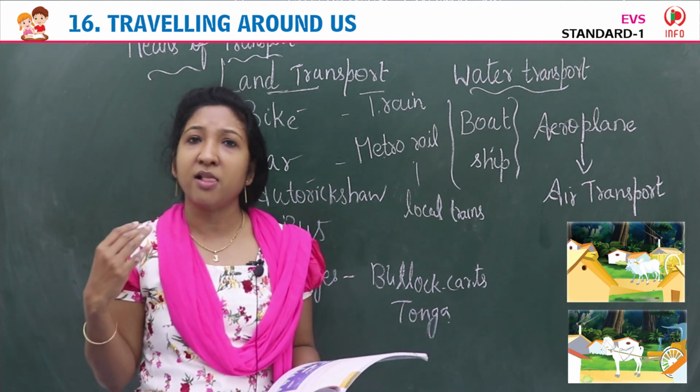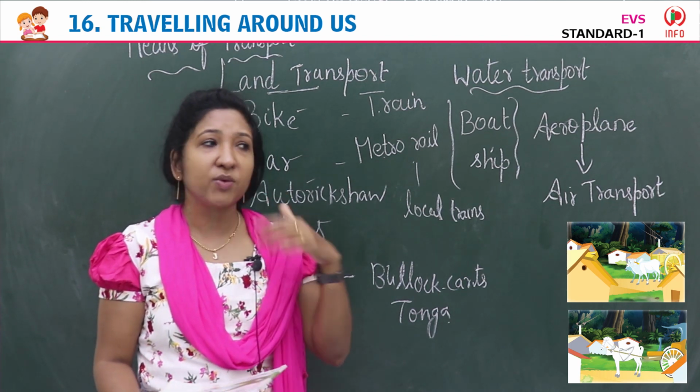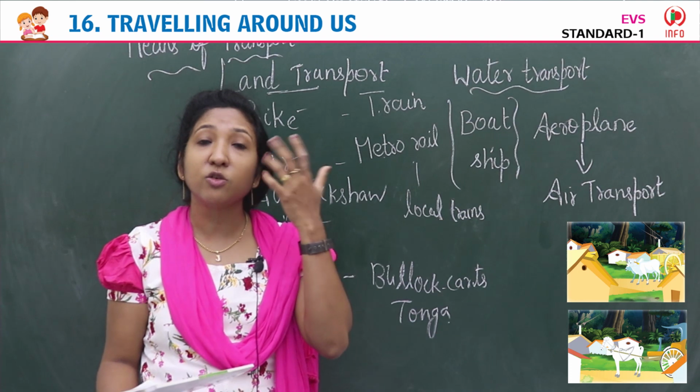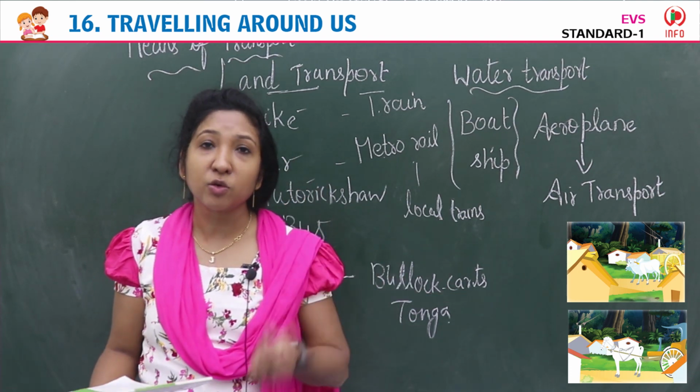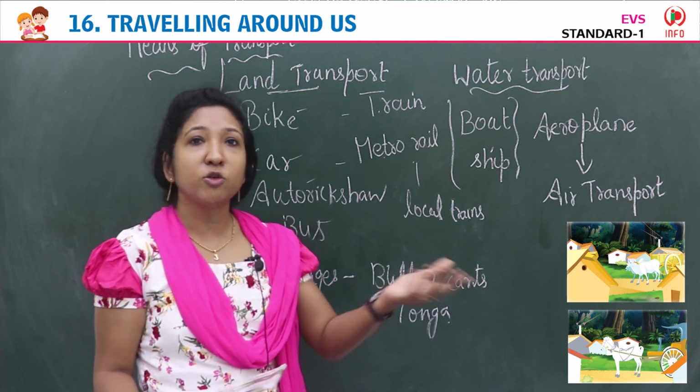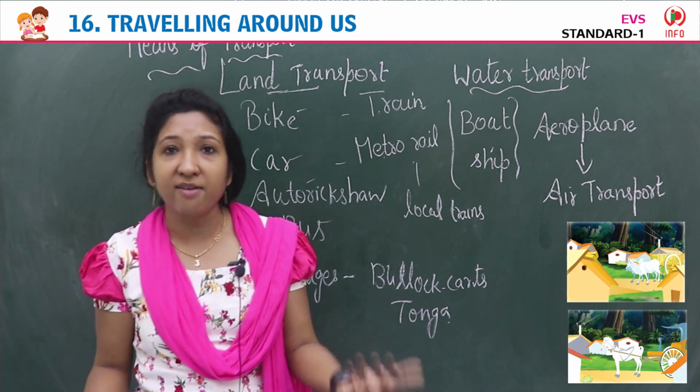We need to travel. We need to meet people. We need to meet our friends, relatives. Your parents want to go to office. Functions we need to go. You are going to school. So people go to church, temples, mosque, everywhere. We need to travel, isn't it?